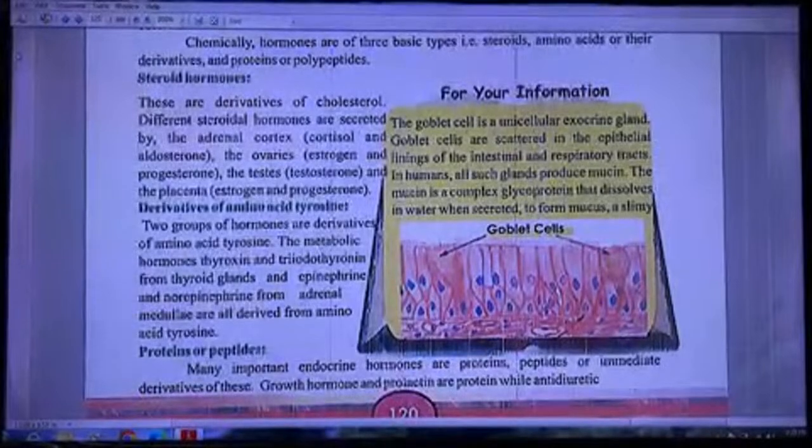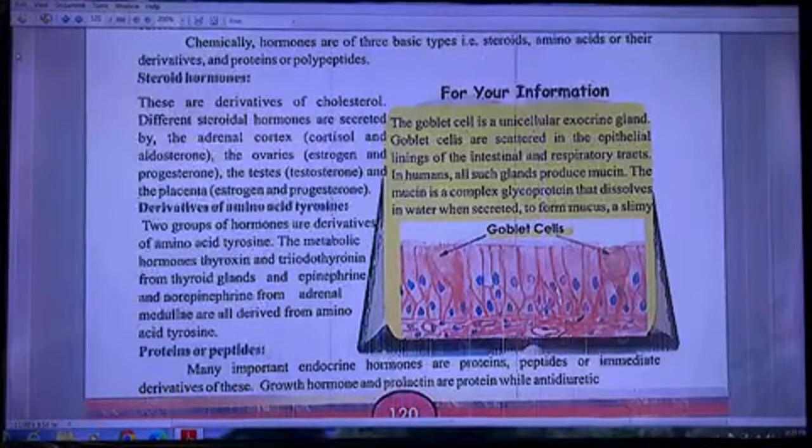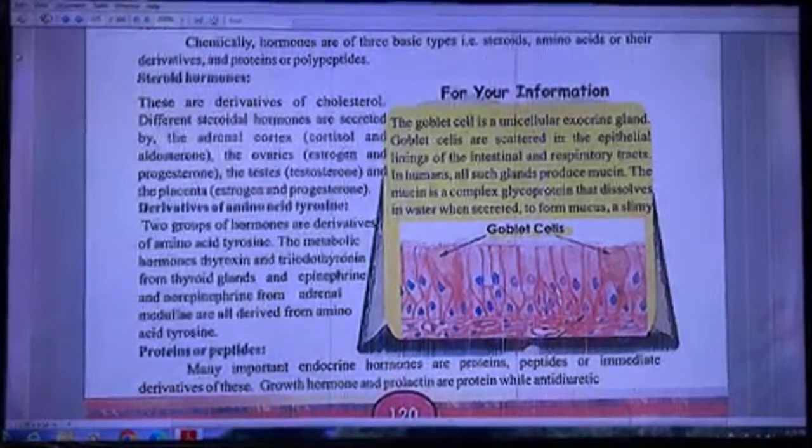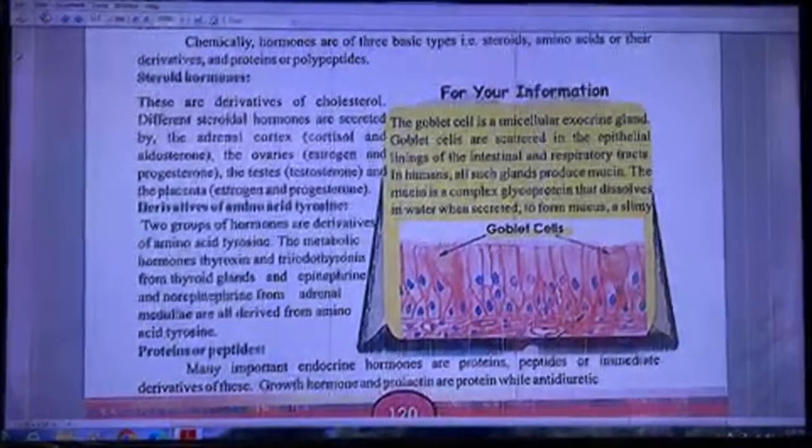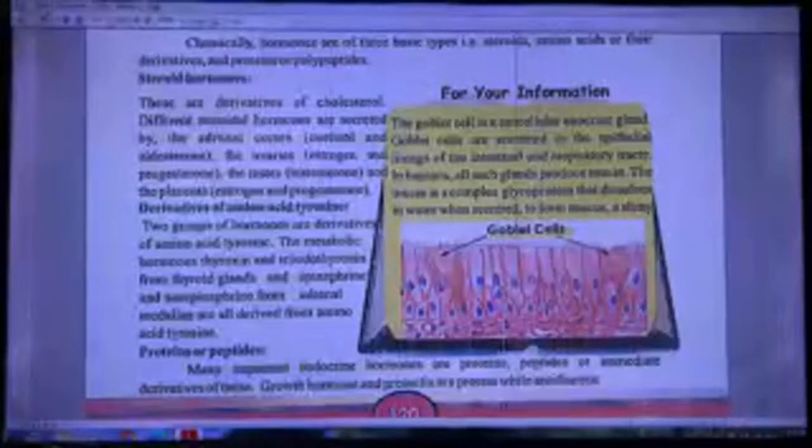The goblet cell is a unicellular exocrine gland. Goblet cells are present in the epithelial linings of the intestinal and respiratory tracts. In humans, all such glands produce mucin. The mucin is a complex glycoprotein that dissolves in water when secreted to form mucus.